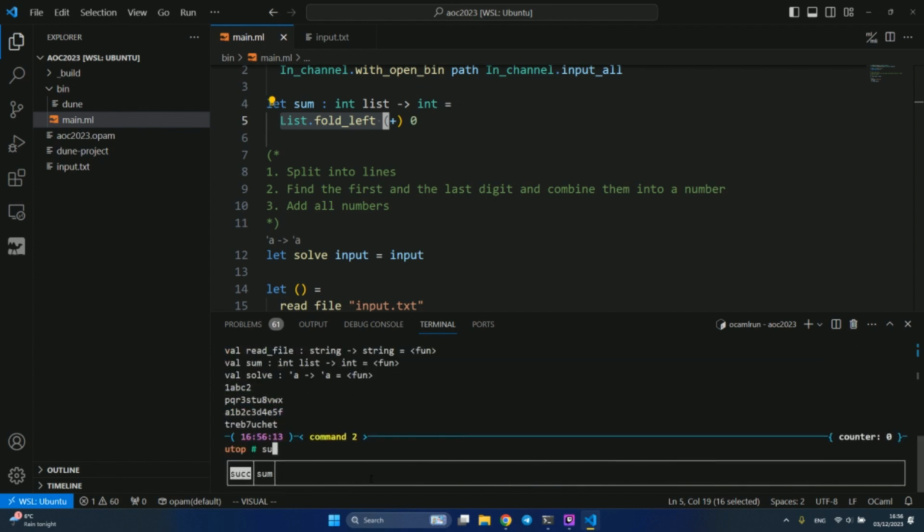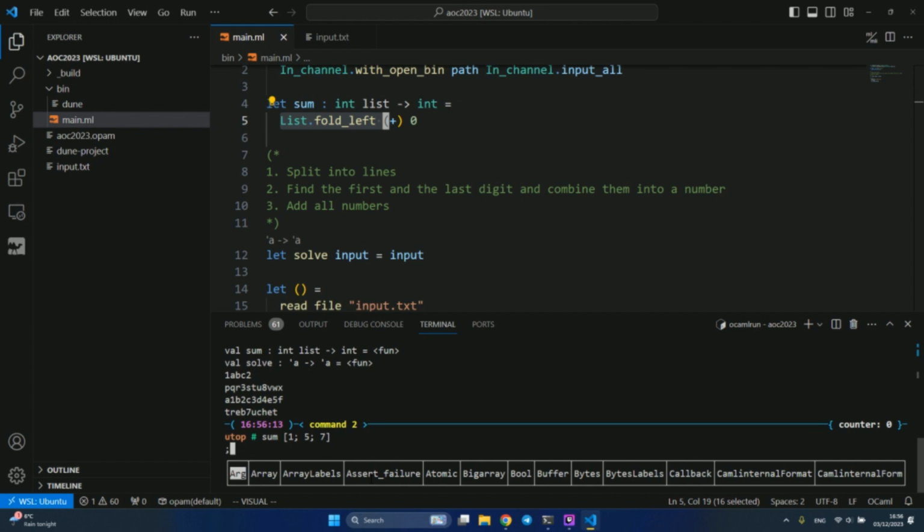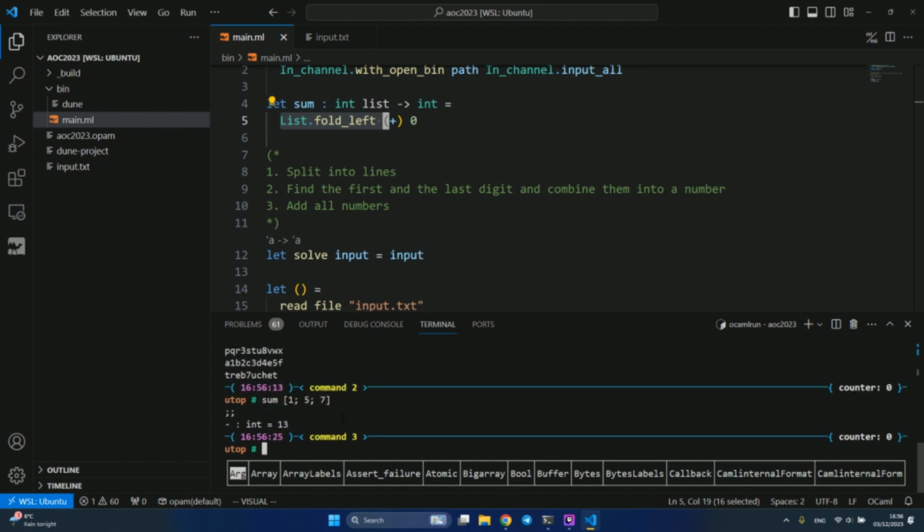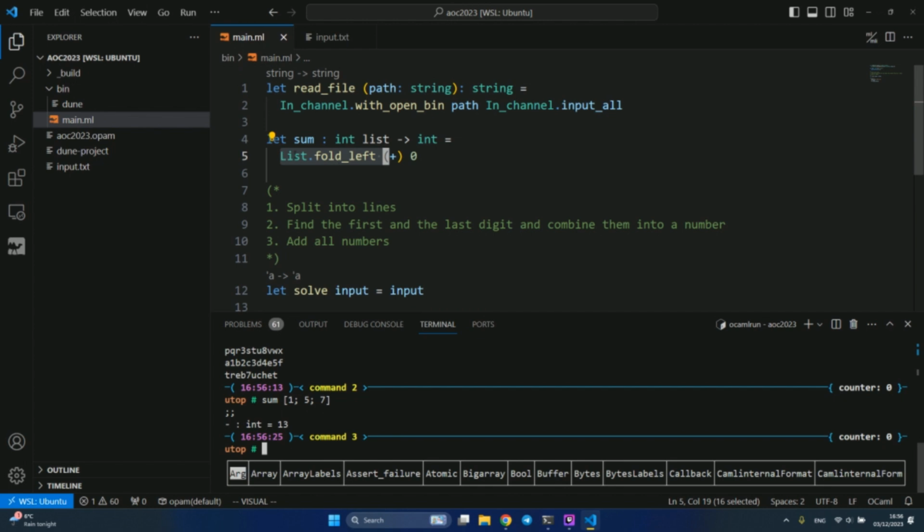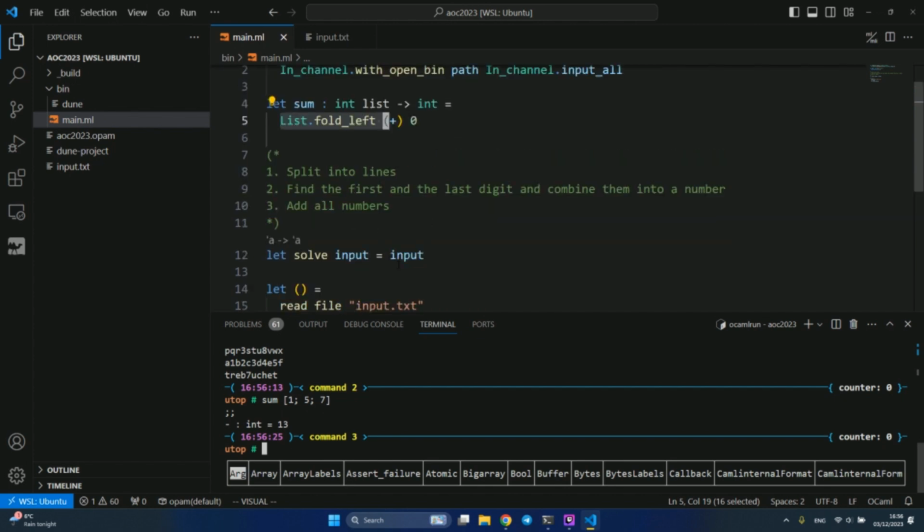So if I find the sum of elements, let's say 1, 5, 7, the sum should be 13. Okay, so yeah, this function works. This is how we can quickly verify that our little function works. Okay, we got step 3.